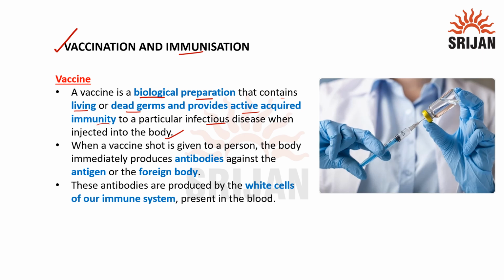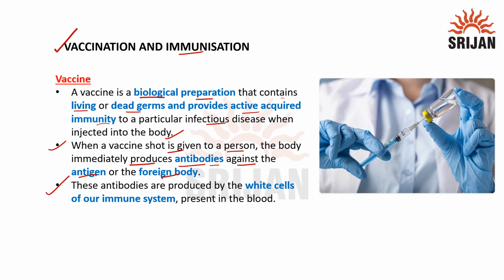The next point is, when a vaccine shot is given to a person, the body immediately produces antibodies. So what are antibodies? These are the proteins produced by the body's immune system when it detects harmful substances called antigens. So it produces antibodies against the antigens. So what are antigens? These are any substances that cause your immune system to produce antibodies against them. The immune system does not recognize the substance and tries to fight it off. Or the foreign body can be the antigen.